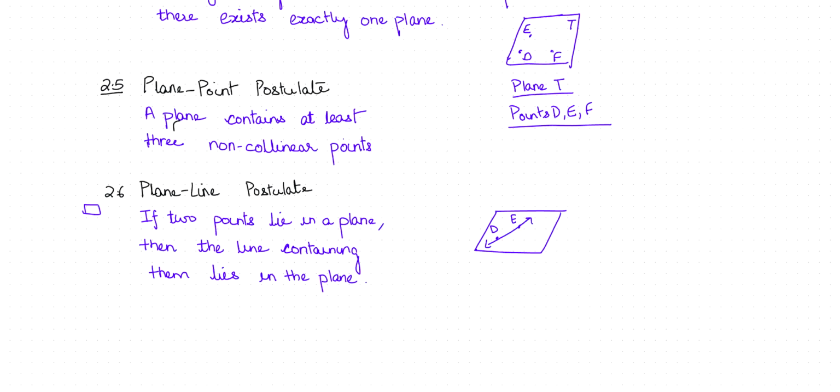This is plane R, and the points are D and E.